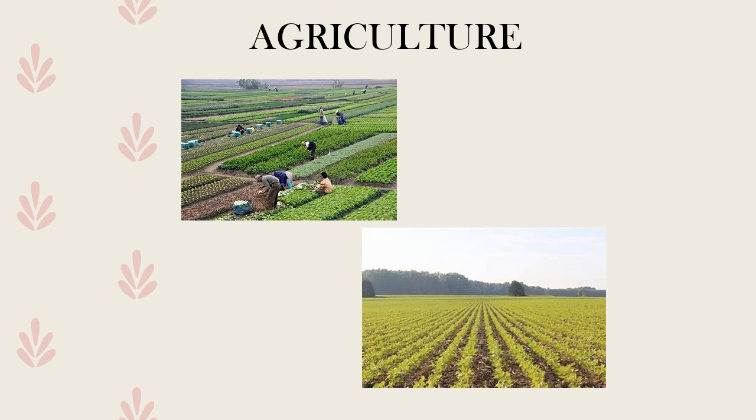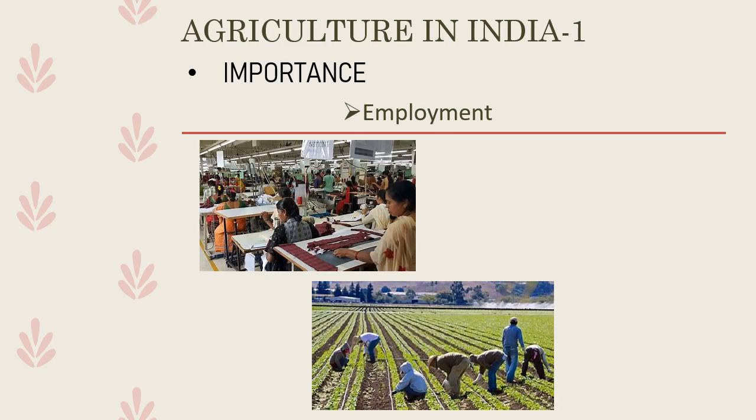So in today's class, we'll be studying about the importance of agriculture. Agriculture provides employment to a large number of people. Directly, a lot of people living in the rural areas are engaged in farming activity, and indirectly also, for example, the agro-based industries provide a lot of employment to the people. This way, agriculture provides employment opportunities to a large number of people.